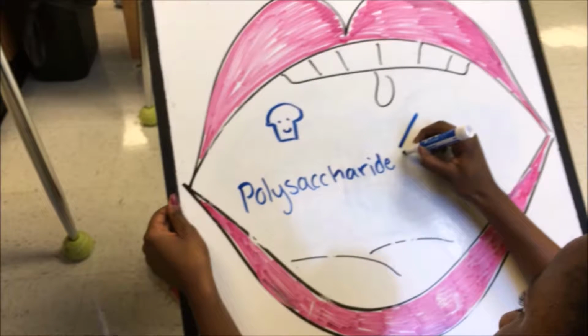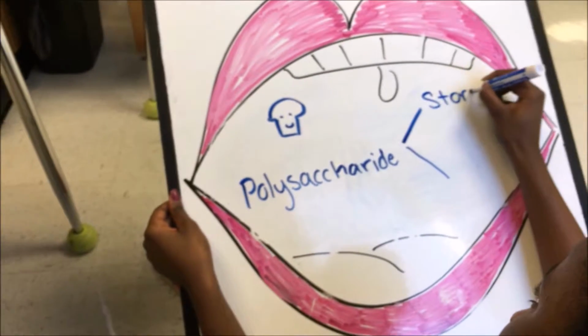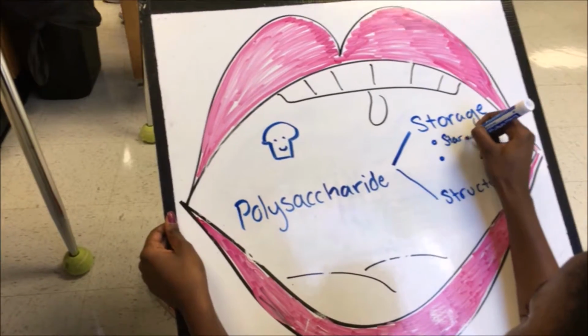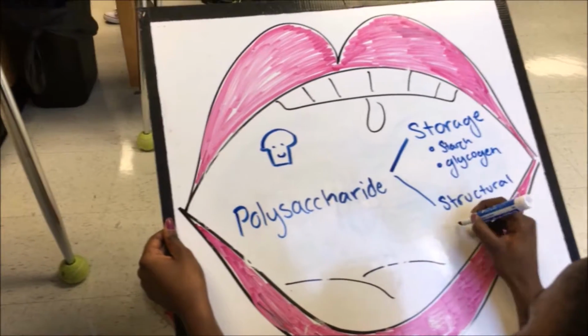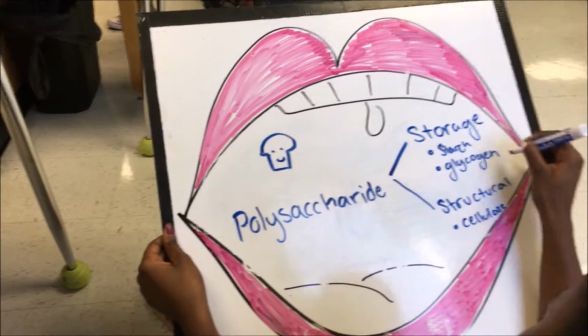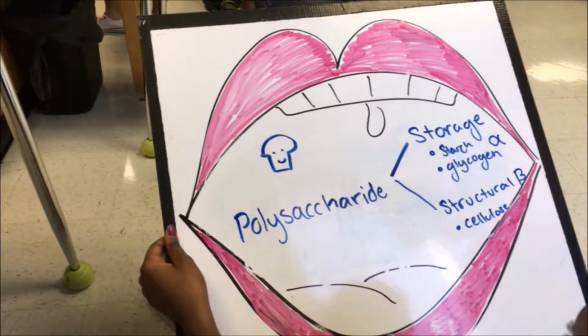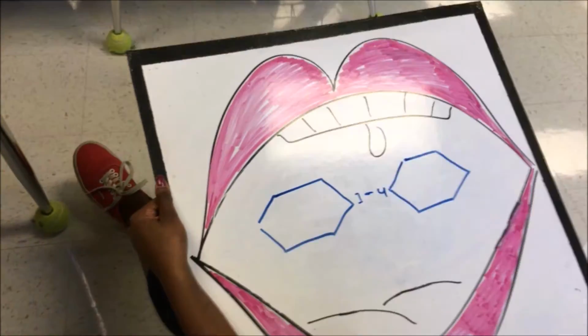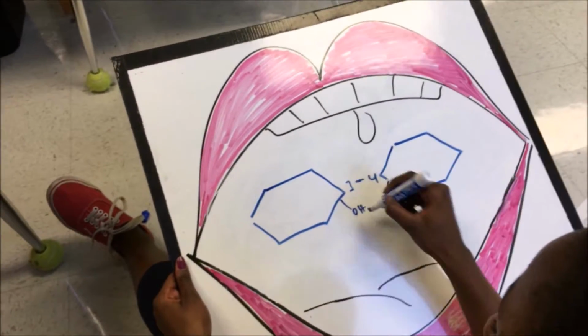Of the polysaccharides, there are two categories: storage, which holds energy, like starch of plants and glycogen for animals. These are composed of alpha glucose. The other category is structural, like cellulose, which holds the plant together through tough walls that enclose the cell, and they're made of beta glucose.